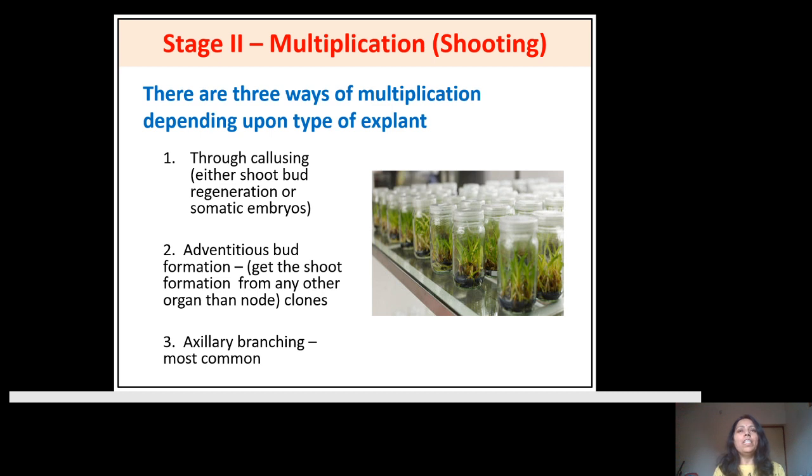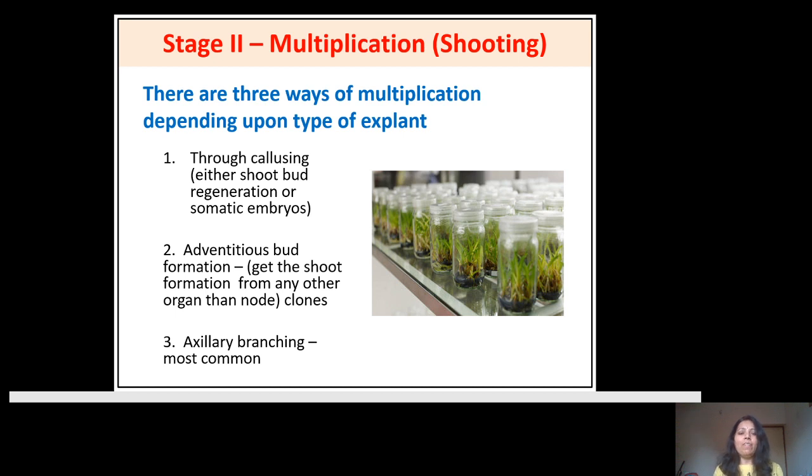Now, after initiation of the culture, the next most important stage is the development of shoots from this initiated culture. You have detached it from the mother plant, and it must first establish in the laboratory, and then there is an initiation or development of the shoots. First, it should initiate. After initiation, the multiplication or shooting process starts.